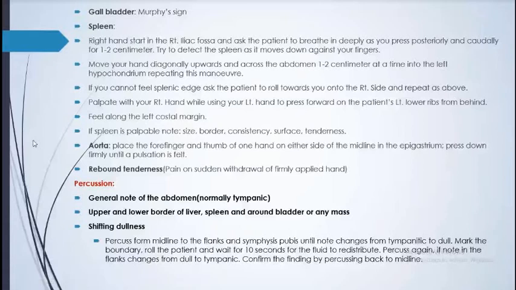If it is difficult to find it that way, and the spleen is not palpable, then we palpate with the right hand, using the left hand as support, and we ask the patient to turn to this side. I'll show you in the picture, and another method is the hooking method. Whenever you are posted in the emergency department, I'll show you how to palpate and how to do the hooking method. For the aorta, place your four fingers and thumb, one on either side of the midline in the epigastrium, and press down firmly until a pulsation is felt. I'll show you the picture for that also.